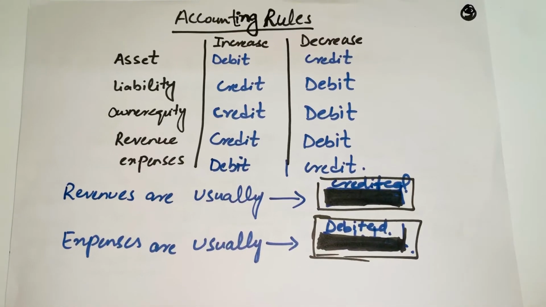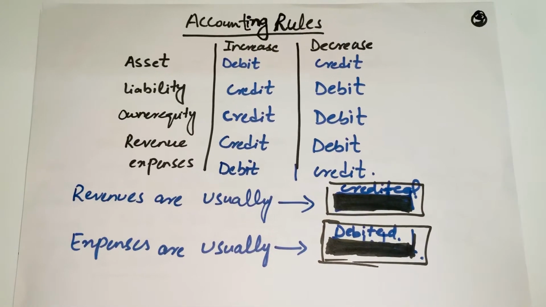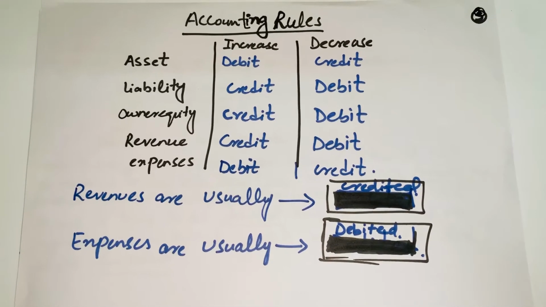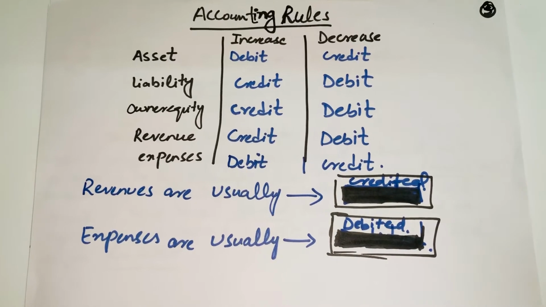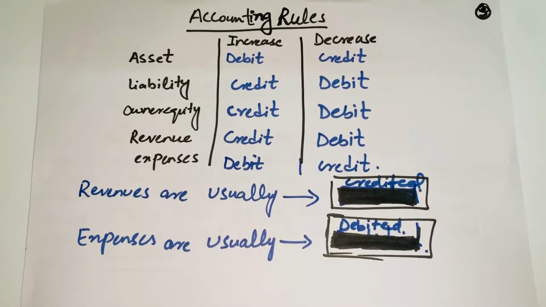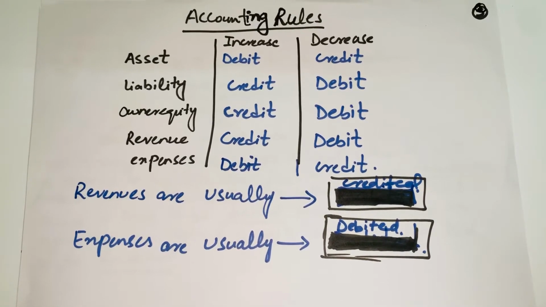Now there are certain accounting rules that we have to follow in accounting in order to post the transaction into the books of account. These are basically called the golden rules of accountancy. According to the golden rules of accountancy, you have to post the transactions into the books of accounts according to the double entry system.